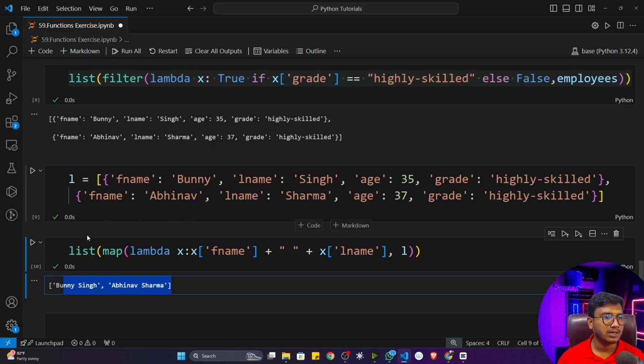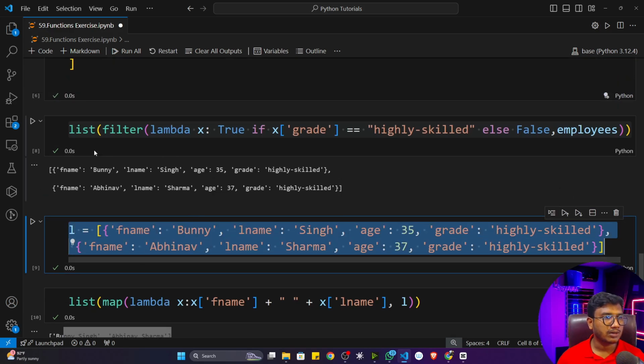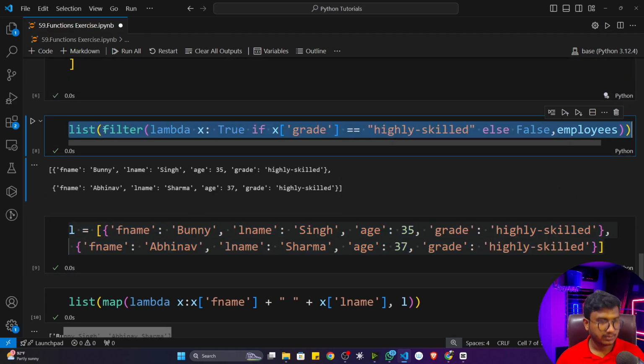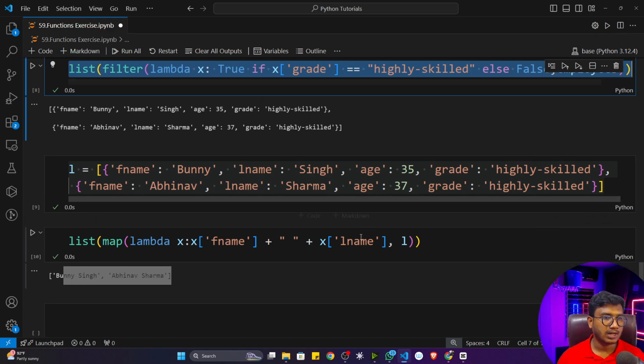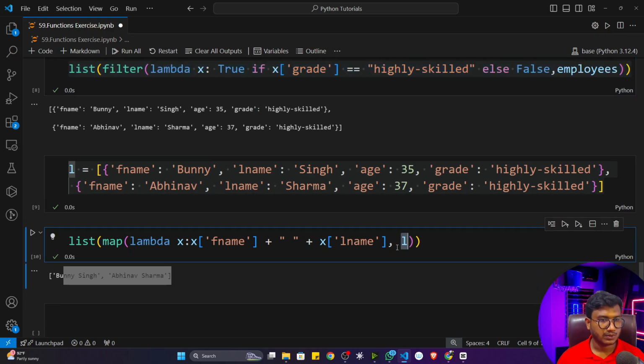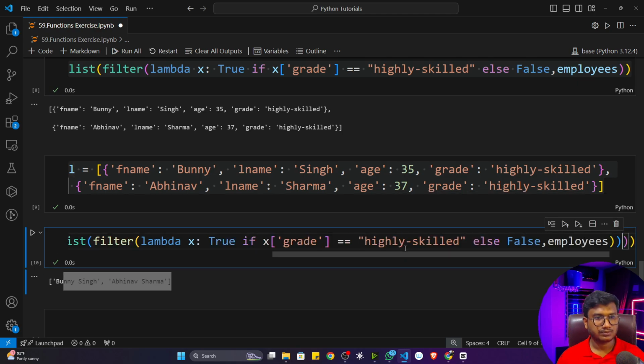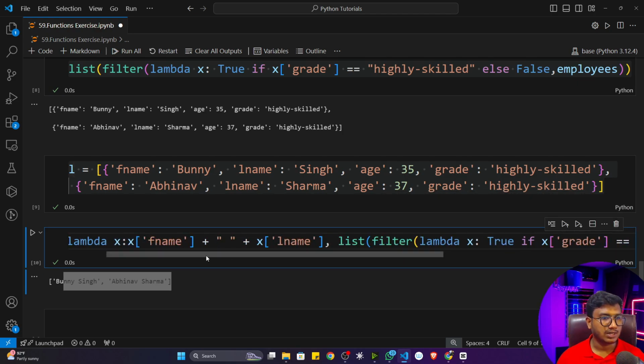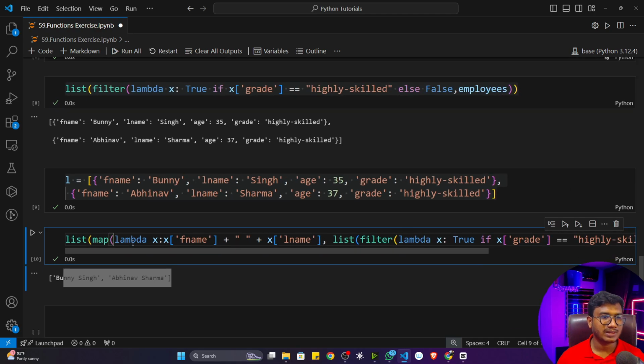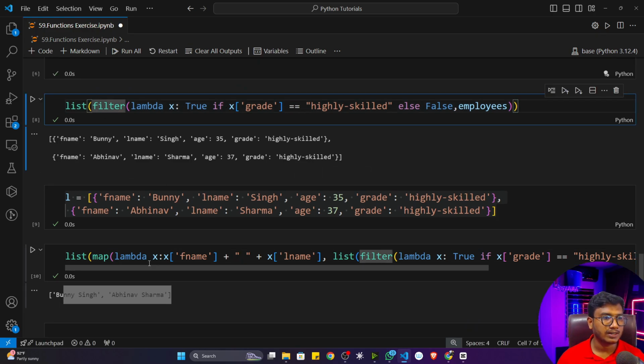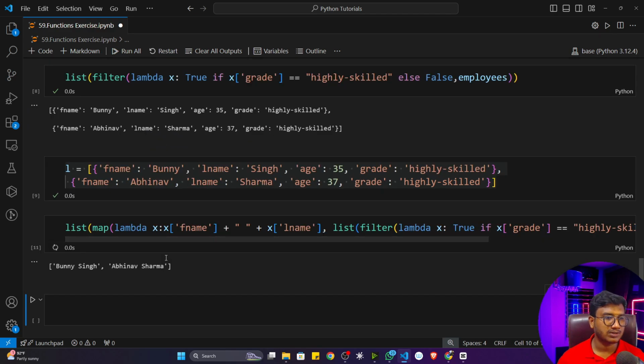That means what is happening, instead of storing it, I'll just copy this entire statement and give it here. Now see, it will look like a bit bigger expression, but I think you got it. What is happening is that the output I'm getting after performing filter, I'm giving it to the map function. Now see, if I execute the program, you'll see that I'm getting those names.